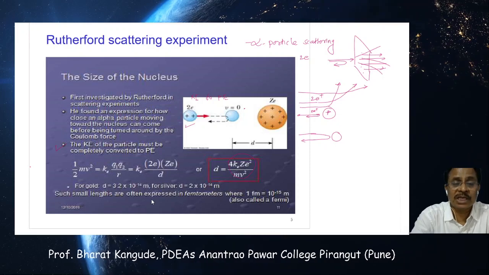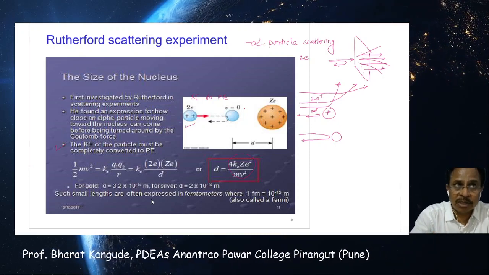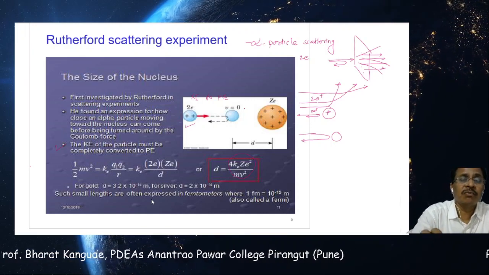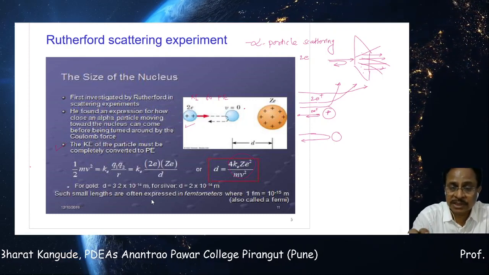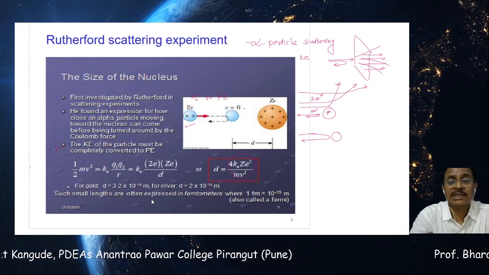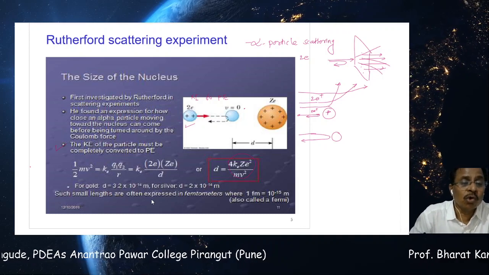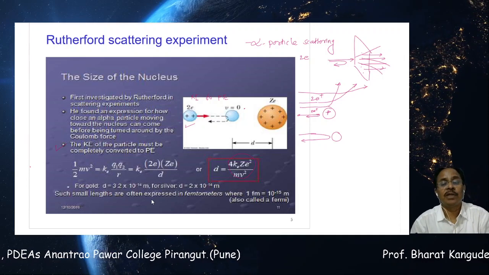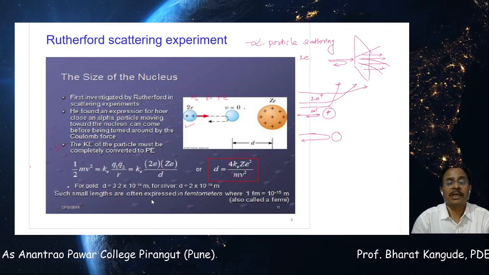This is the famous alpha particle scattering experiment, through which Rutherford proved that the nucleus is an entity of very small size. Most of the mass of an atom is concentrated there, and its size can be measured using this simple experiment called the alpha particle experiment. On the basis of that, he measured for gold, this number comes to be 3.2 into 10 raised to minus 14 meters. So for gold, this is the number calculated as seen here.